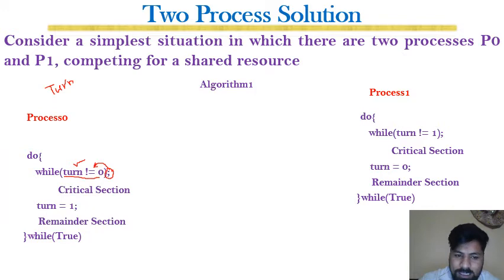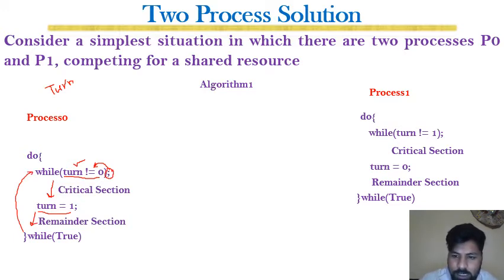Similarly, once the turn becomes 0, this process will enter the critical section, and after completing it will set the turn back to 1, meaning it is now the turn of process 1. Then it will execute its remainder section, and this goes on as long as the process is alive.